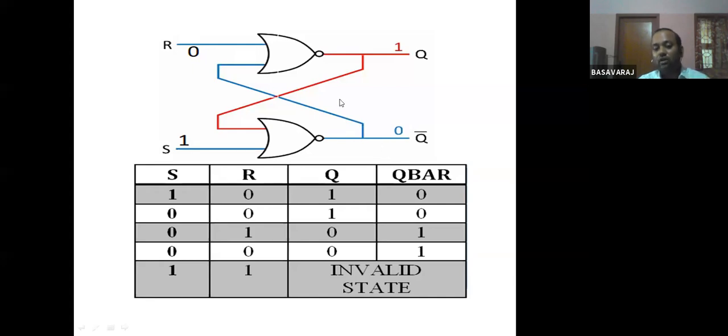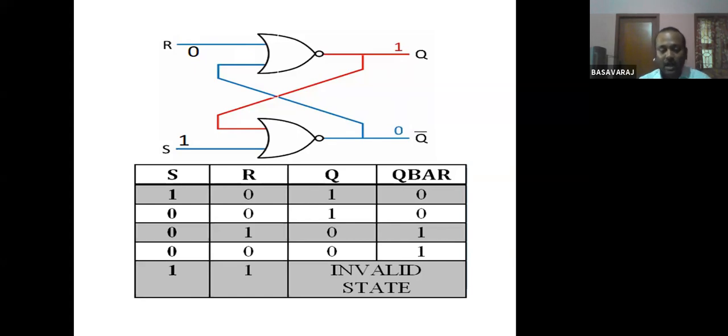Now this particular 0 will be the input to this other NOR gate. So 0 and 0. If both inputs are 0, in a NOR gate the output will become 1. Q has become 1, Q bar has become 0. Now I can say that the flip flop is in a set condition.